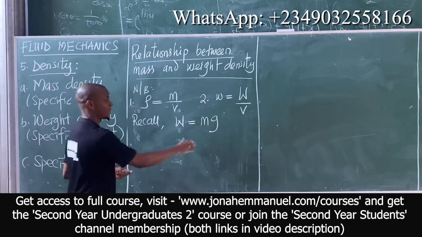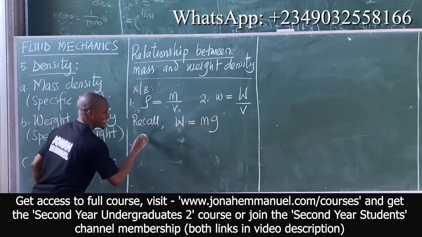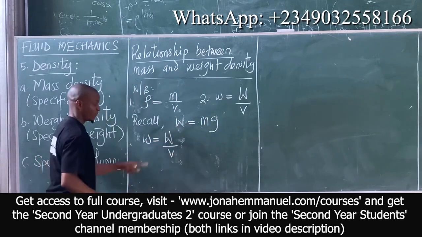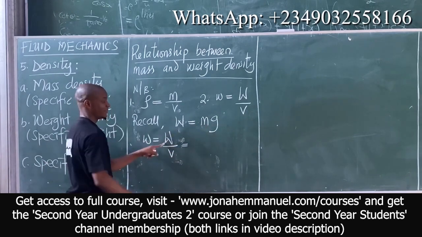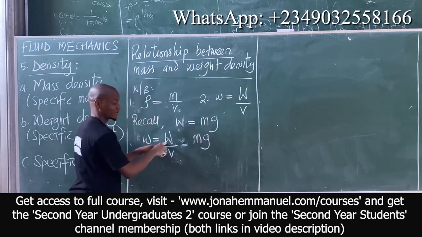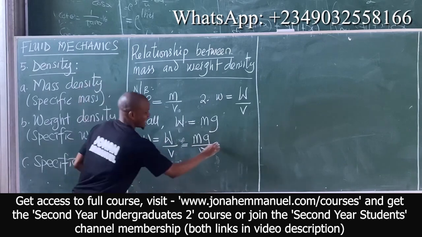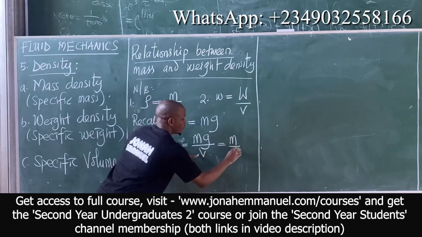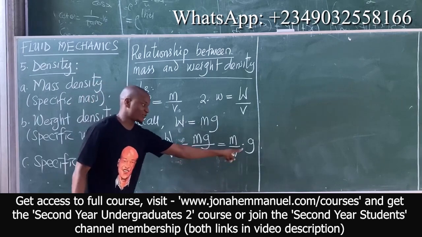So here's what. Put this one here into 2. You have that specific weight is equal to weight all over volume. But weight here is equal to mass times gravity. So replace weight here by mass and gravity. It gives you mass times gravity, which is weight, all over volume. I have mass over volume times gravity, of course.